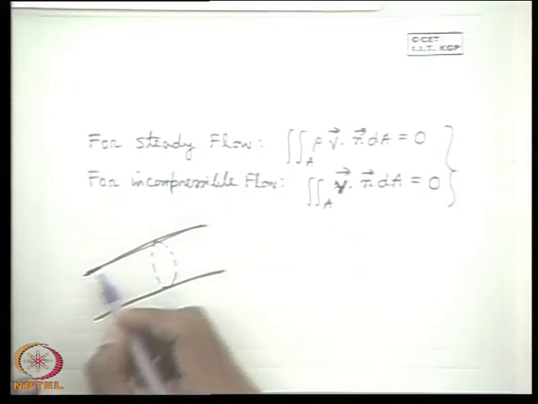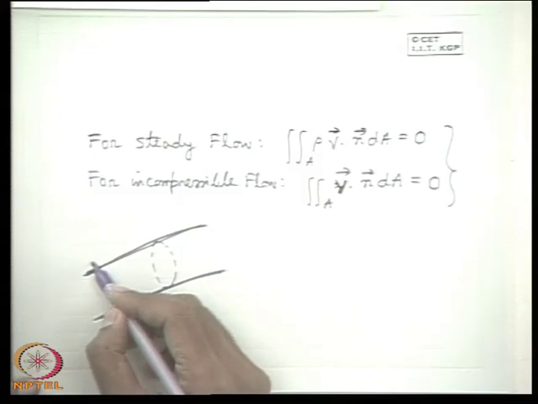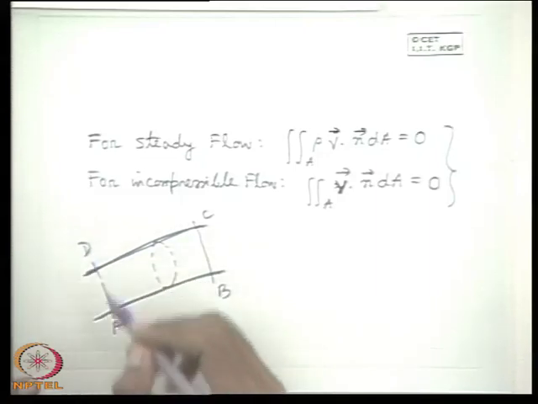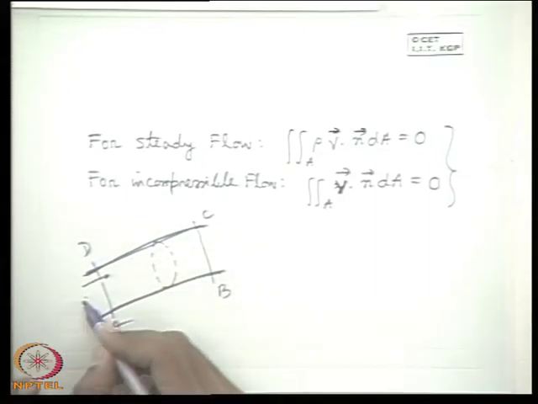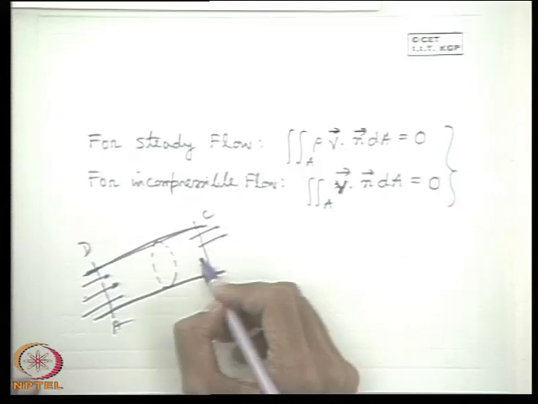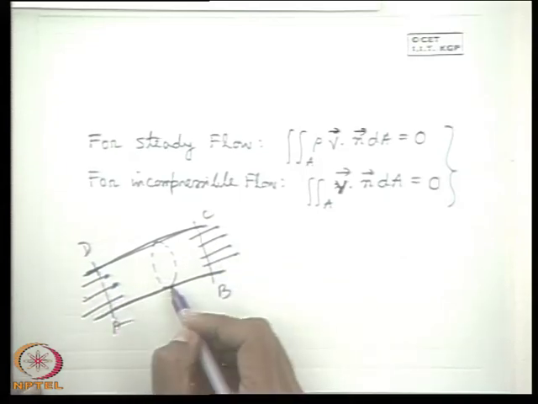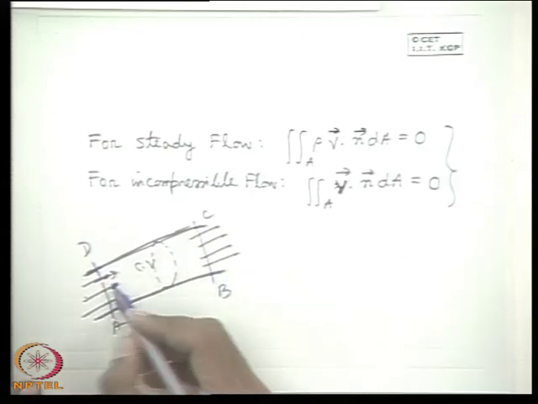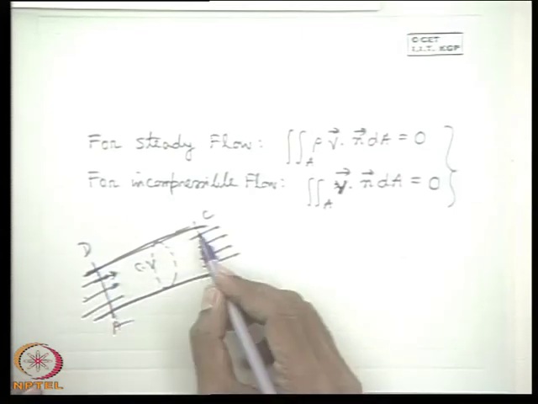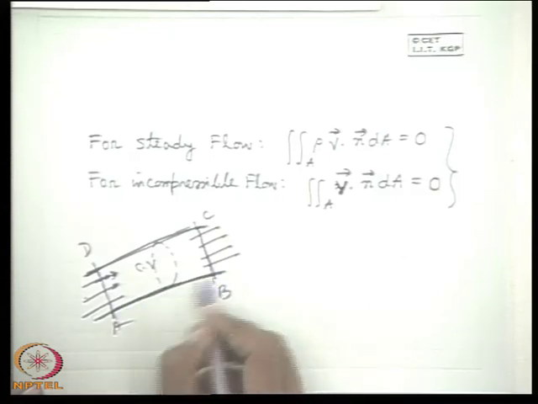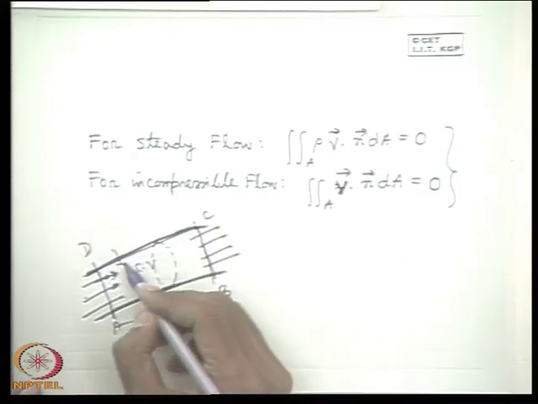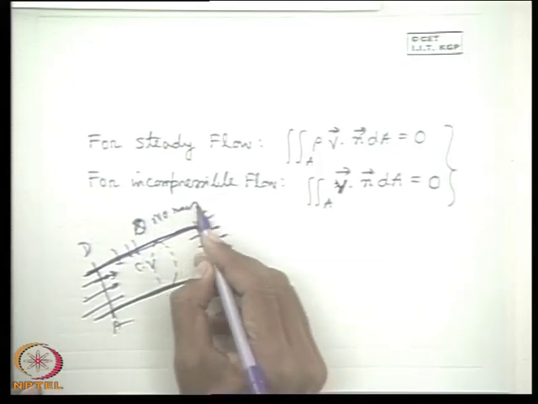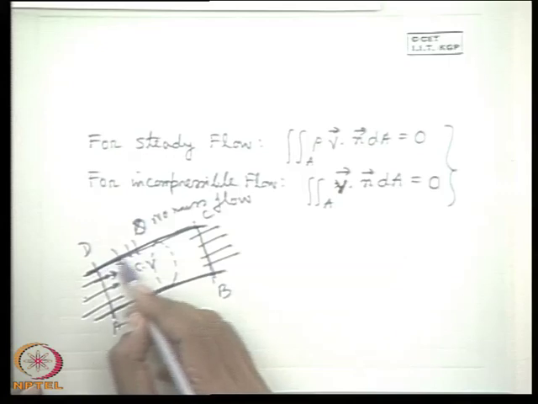If we define a control volume like this, for example ABCD, and consider the velocity vector like this, then mass flux only crosses the control surface across the surface AD and across the surface BC, because across the streamline surfaces there will be no mass flow, by definition of a streamline.